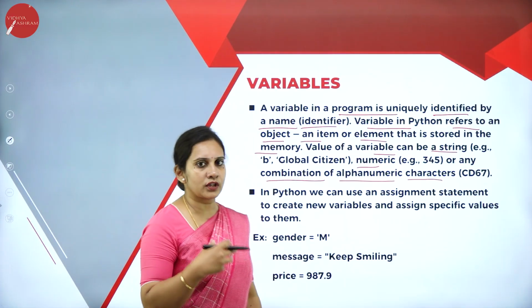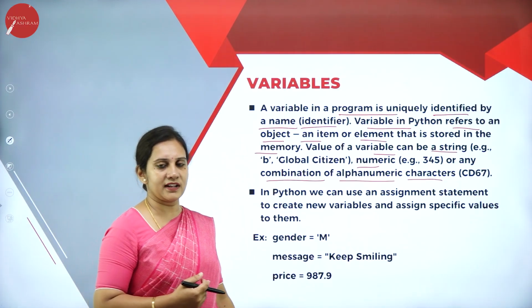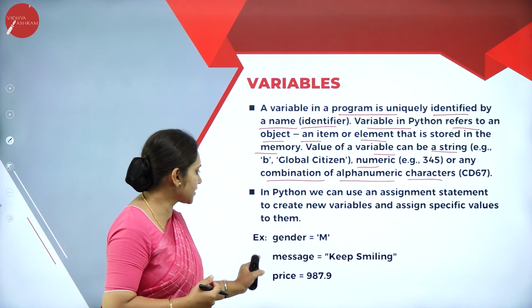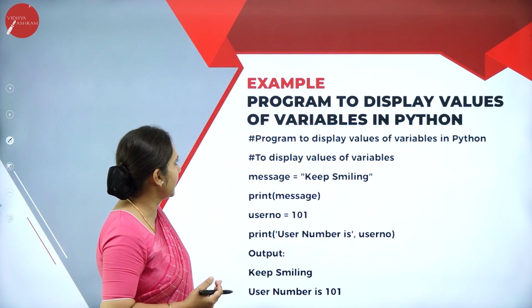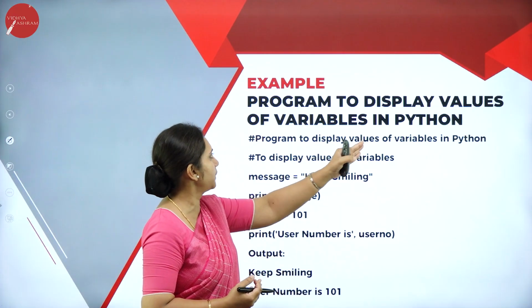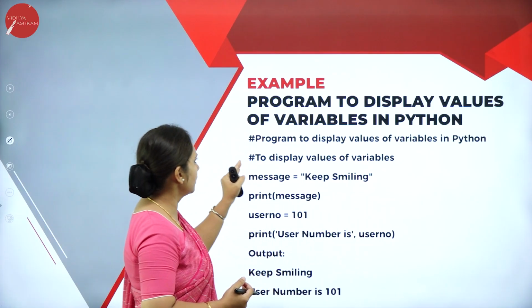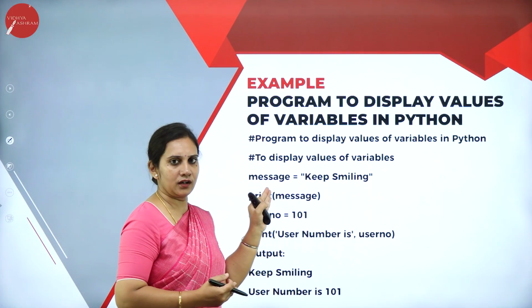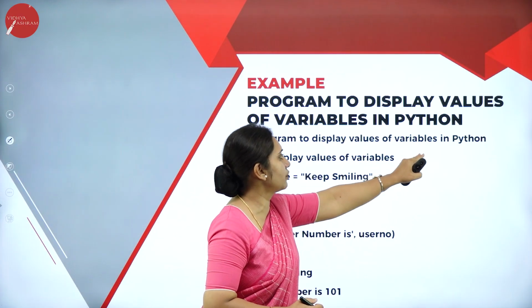Message is equal to "keep smiling", with the double quotes. Price, the price what I have given. So these are some examples of how you give a variable name. The example I have taken here is a program to display the values of variables in Python. Now let us see how to write a basic Python program to display the values of variables.